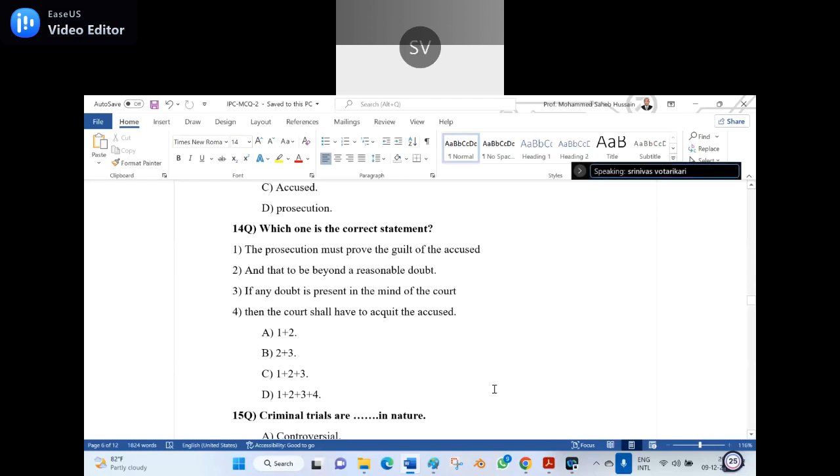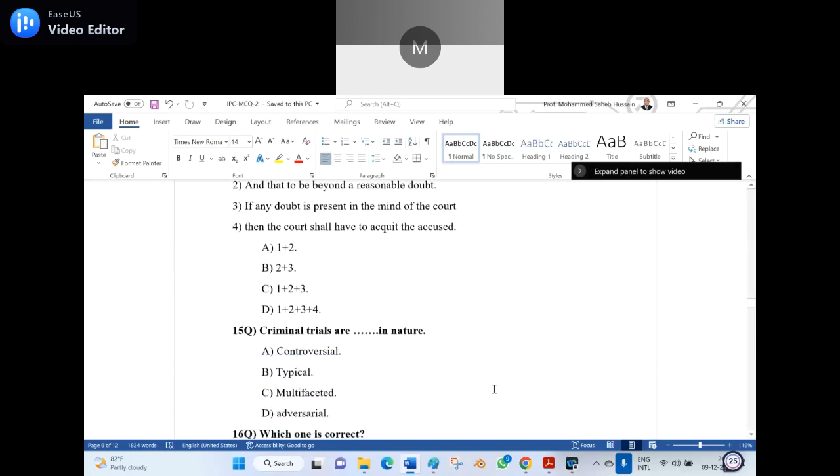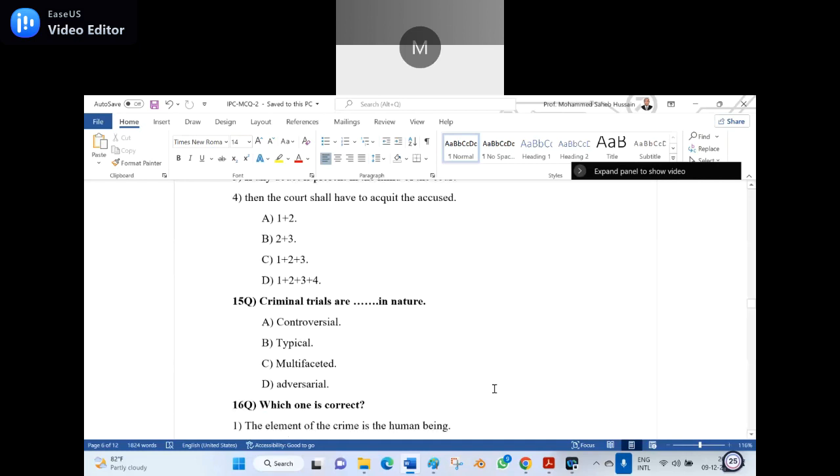Please note the point, supplementary. In some places, let the 9 convicts be acquitted, but one innocent cannot be convicted. Okay, please note down who said such a statement. That is the reason in the criminal law we say beyond the reasonable doubt. But in the civil law, we will say preponderance of evidence, based on evidence. Then another supplementary: if a person is acquitted in the criminal case, it does not bar the civil case. Please note that point also.